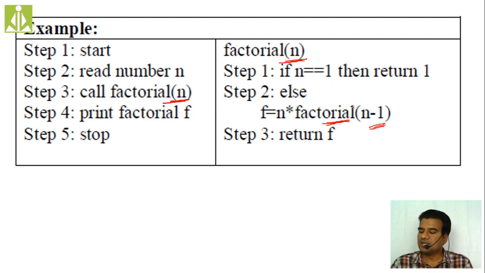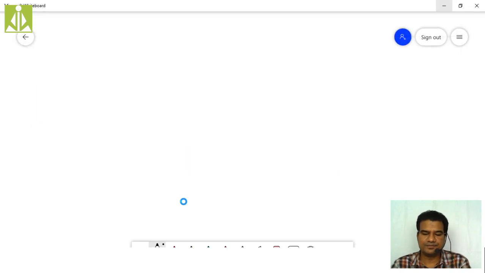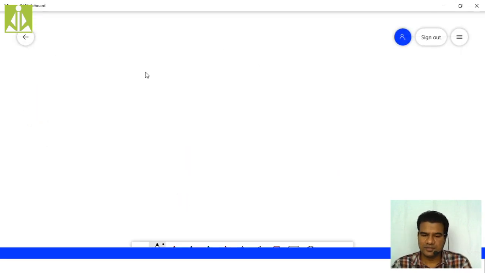Hope you understood. See, generally we have algorithm 1. Let us assume we have algorithm 1. Here I am writing that one.